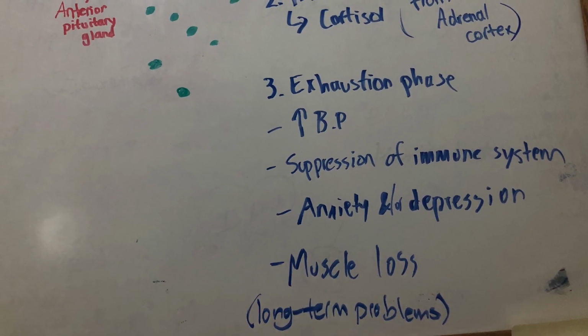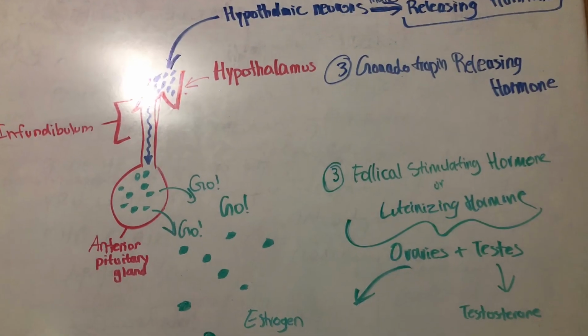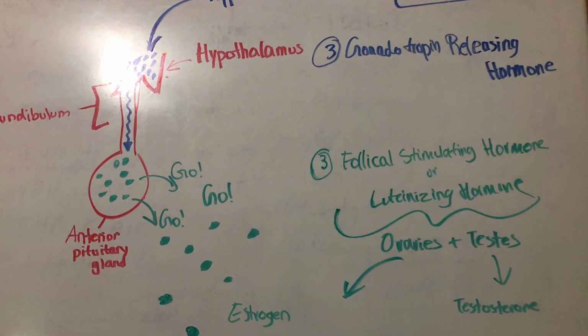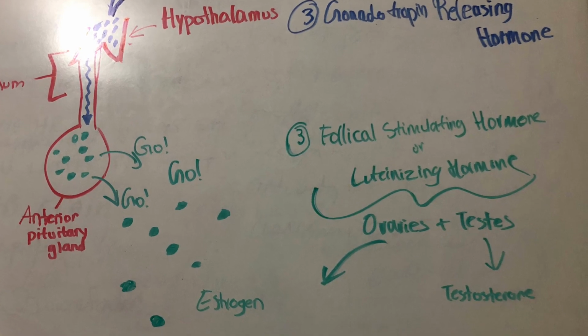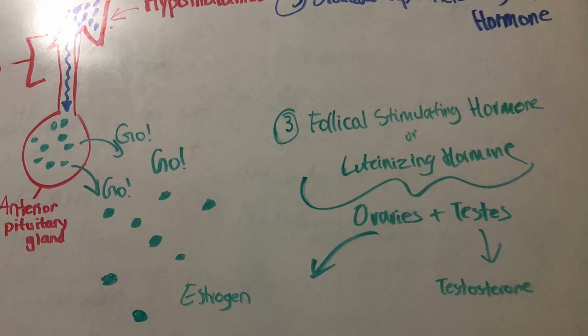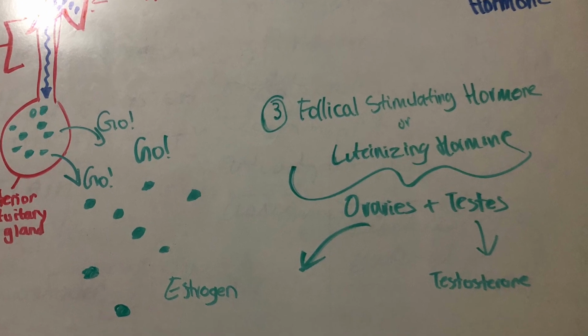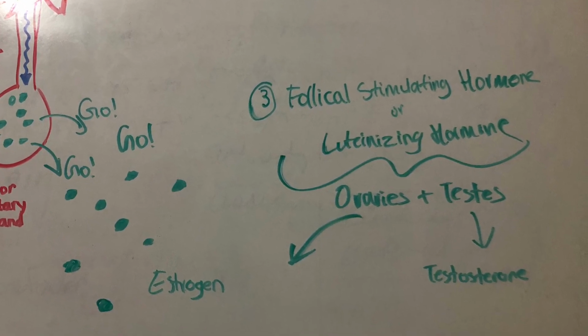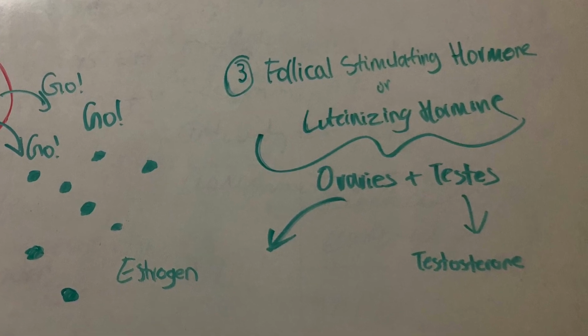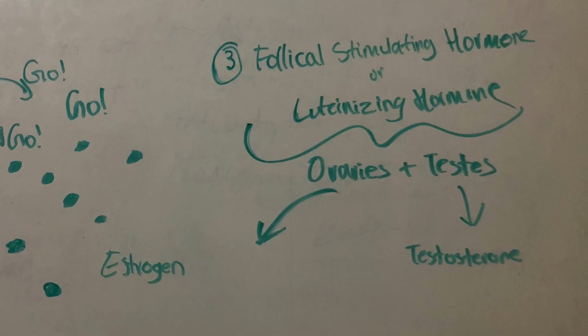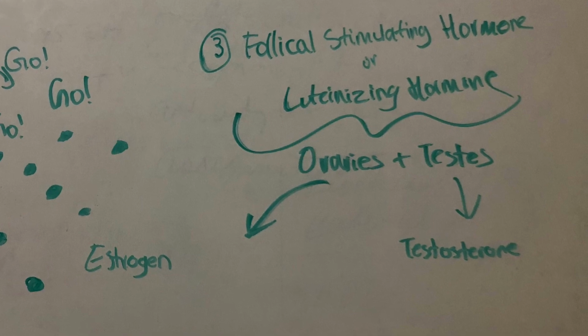So the next releasing hormone we're going to be talking about and its effects is GnRH, or gonadotropin releasing hormone. This one can cause the release of luteinizing hormone or follicle stimulating hormone from the anterior pituitary gland. FSH, follicle stimulating hormone, and LH affect the ovaries and testes and cause them to release other hormones.